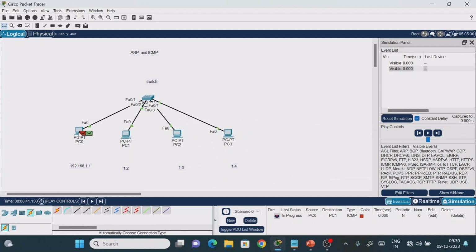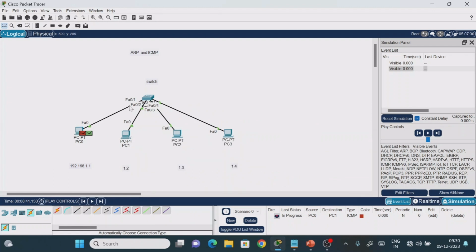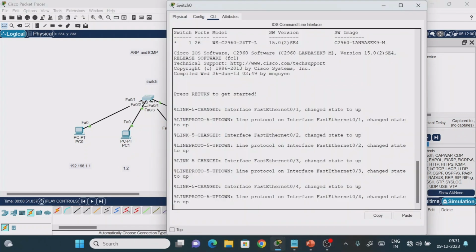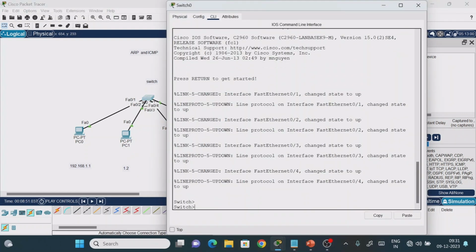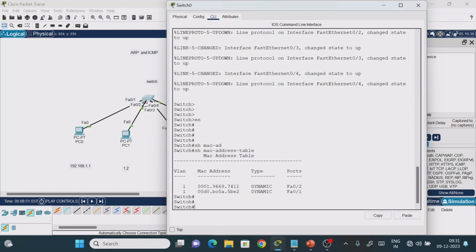The moment you give the source IP address and the destination IP address, it goes to the switch, where the switch does not work based on the IP address mechanism. Why? Suppose I click on this switch and go to the CLI and type the command show mac address table. It means it can understand the MAC address of the particular machine.